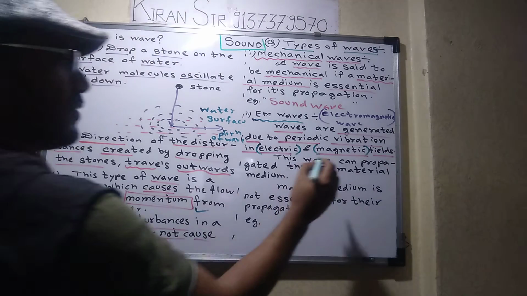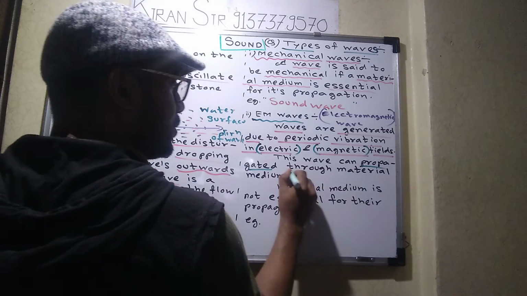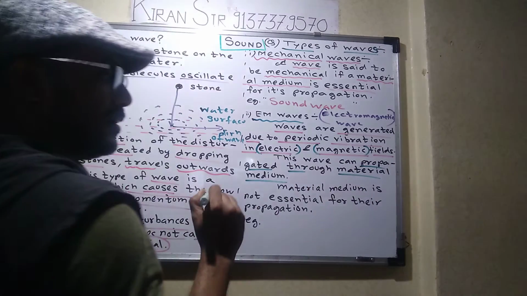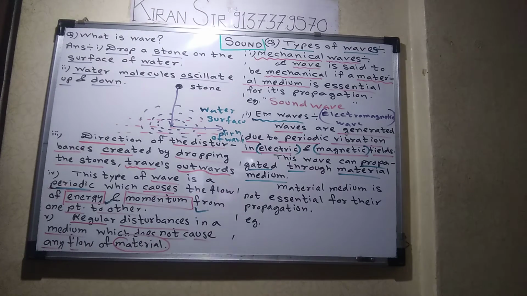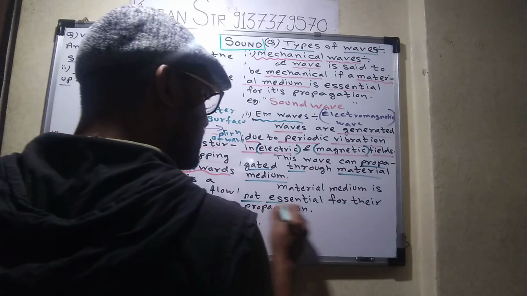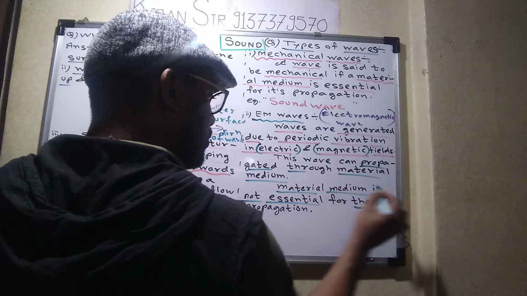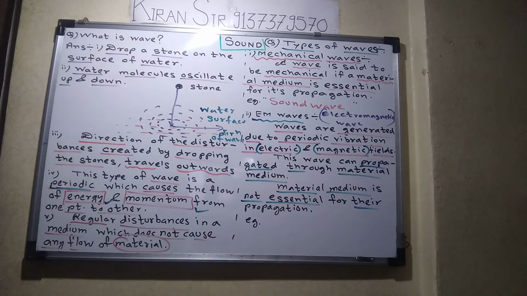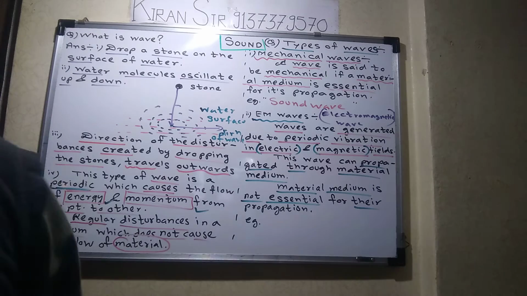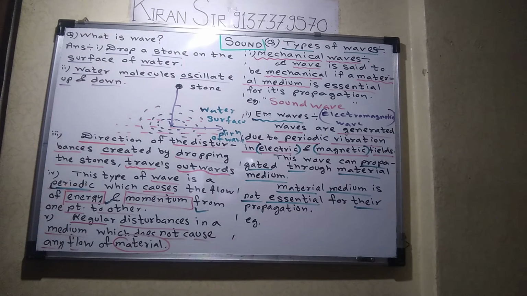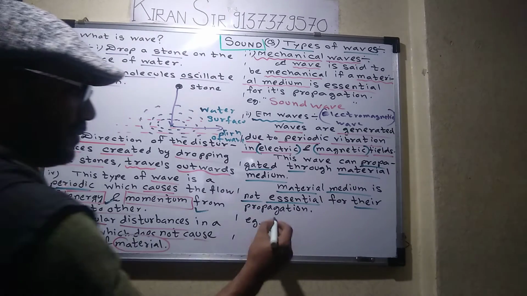This wave can propagate through a material medium, but that is not compulsory. A material medium is not essential. If a material medium is present, this wave can travel, and if a material medium is not present, then the EM wave also travels. What is a simple example? Who will tell me?